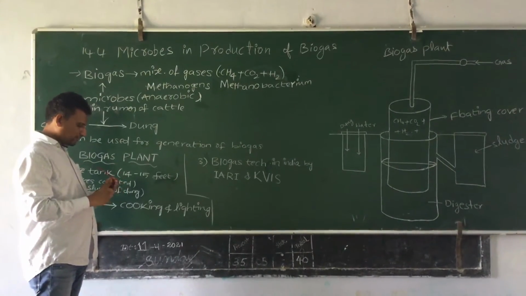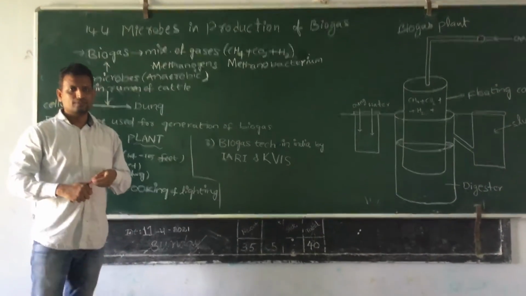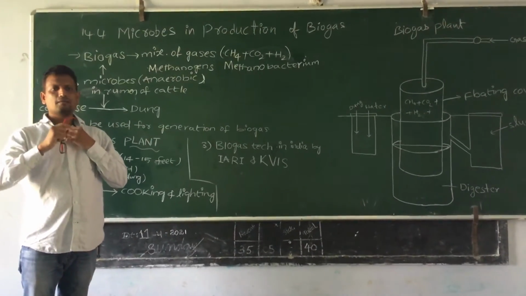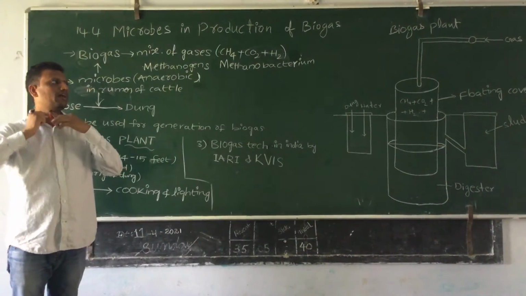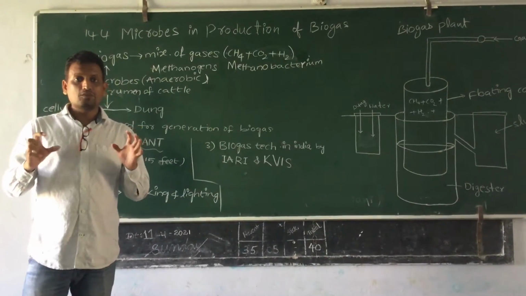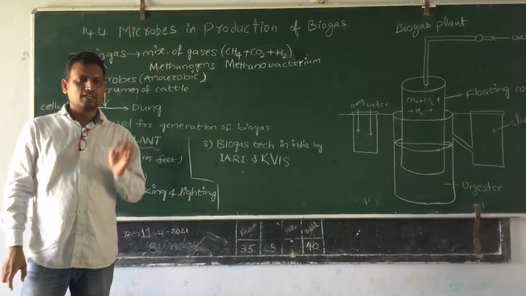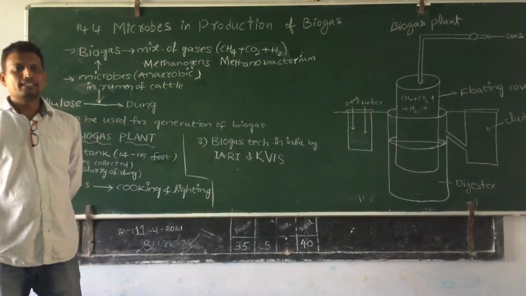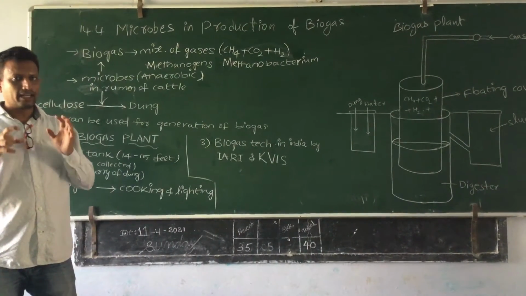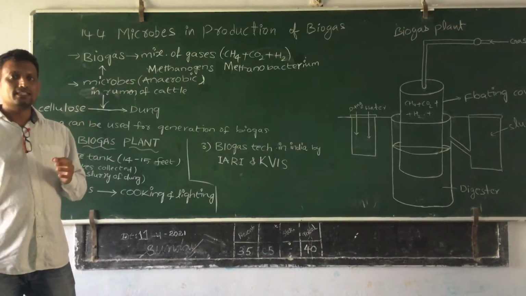From the last few days we have discussed the many uses of microbes. So here, one more application we can get from microbes is biogas production. In the previous class we discussed sewage water treatment. In the final stage, the secondary treatment, the anaerobic bacteria will digest, and during the digestion, what will happen? It will produce a mixture of gases, that is biogas.